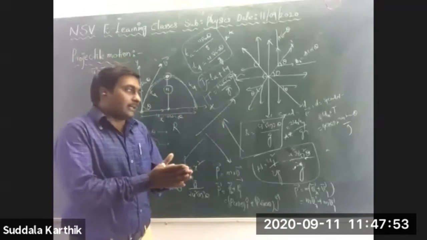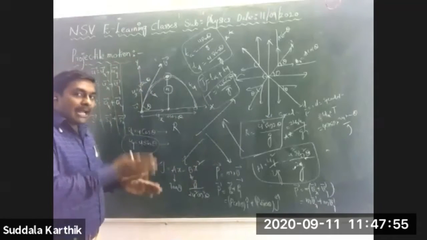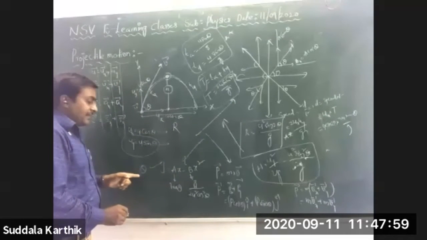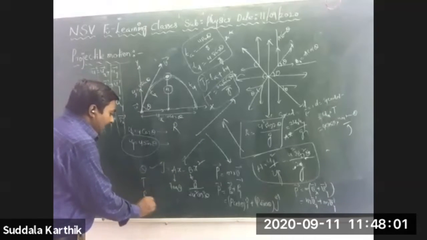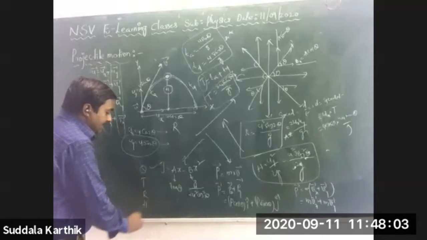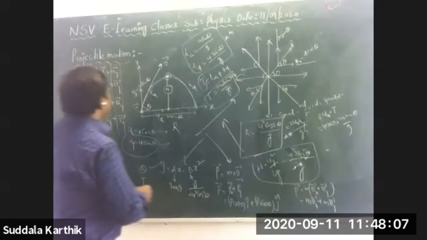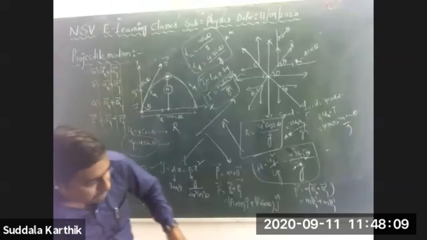Now next, after that we have taken this equation and there are relations: angle of projection, time of flight, range, maximum height, all these things we have discussed. And suppose they give an equation like this.